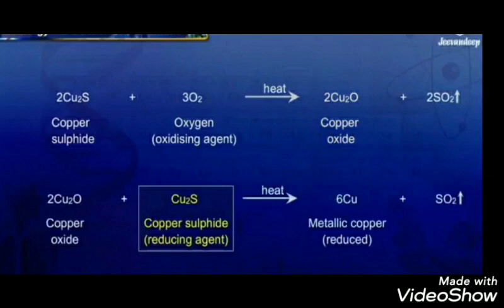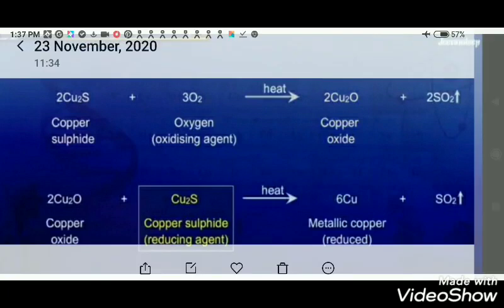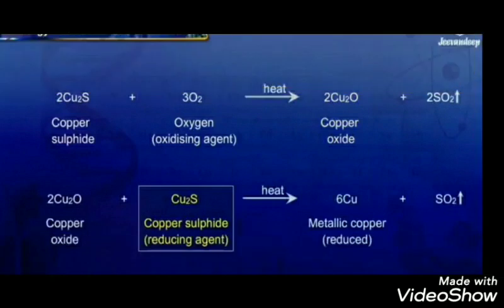Here simple heating is necessary. For which ones? For the metals whose reactivity is low in the activity series, which come in the third category, that is low reactivity. For them simple heating is necessary to get them reduced into the metals.